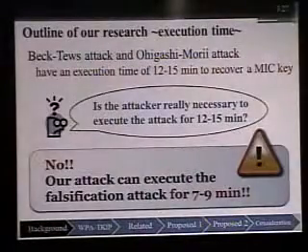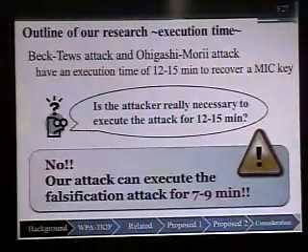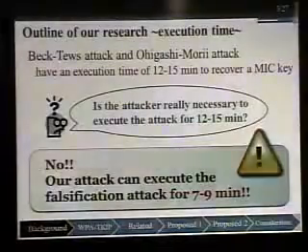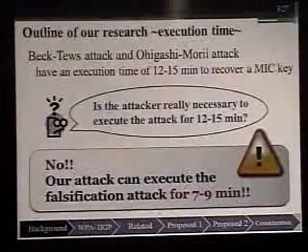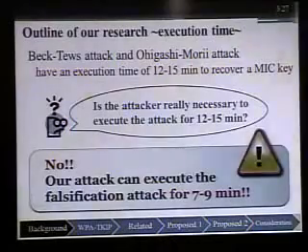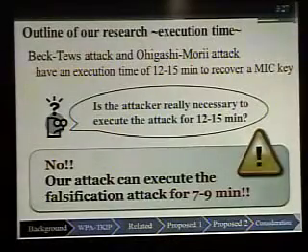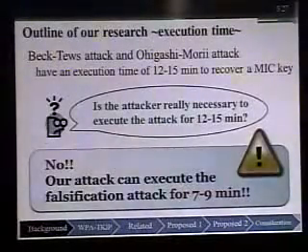First, I remark on the execution time of the Beck-Tews attack and the Ohigashi-Morii attack. Their attacks take 12 to 15 minutes to recover a MIC. But is the attacker really required to execute the attack for 12 to 15 minutes? The answer is no, because our attack can execute the falsification attack in 7 to 9 minutes.